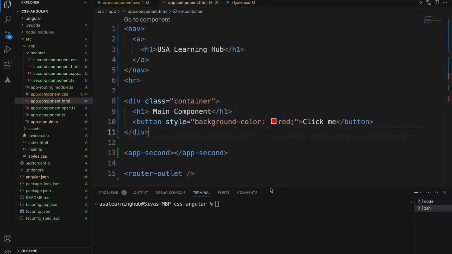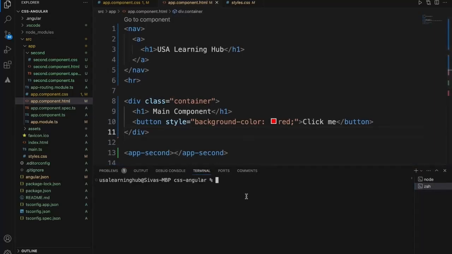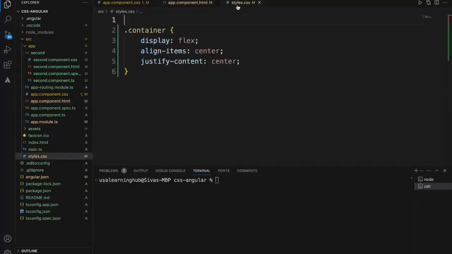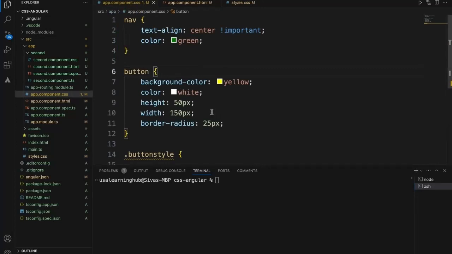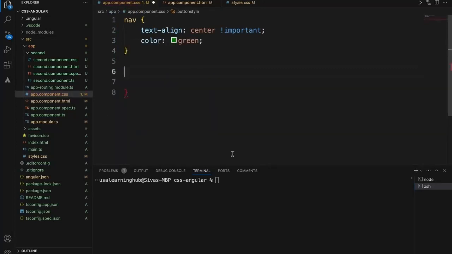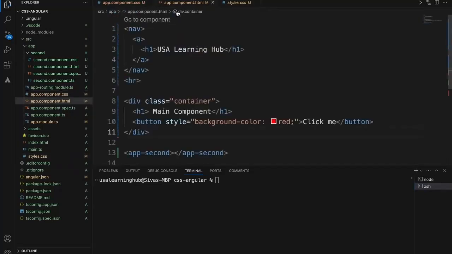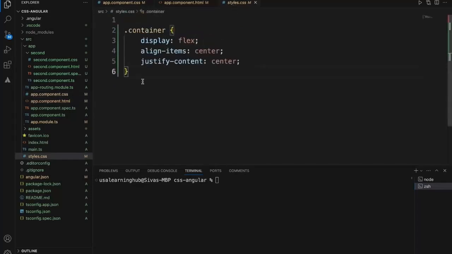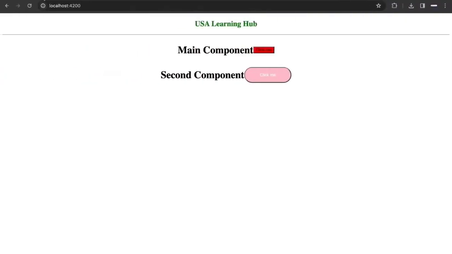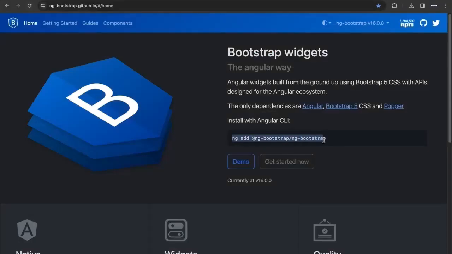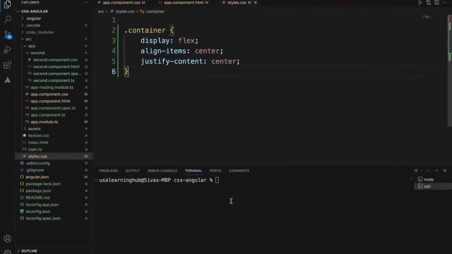There are other ways to use CSS also. If you don't want to write your own custom CSS, for suppose these button styles, just remove it. And the global style, we have a container here. Even this, if you don't want to use it for now, just let it be. If you want to use any third-party library like Bootstrap, I'll show you how. This is how you can add Bootstrap to your Angular project. Let's run it.